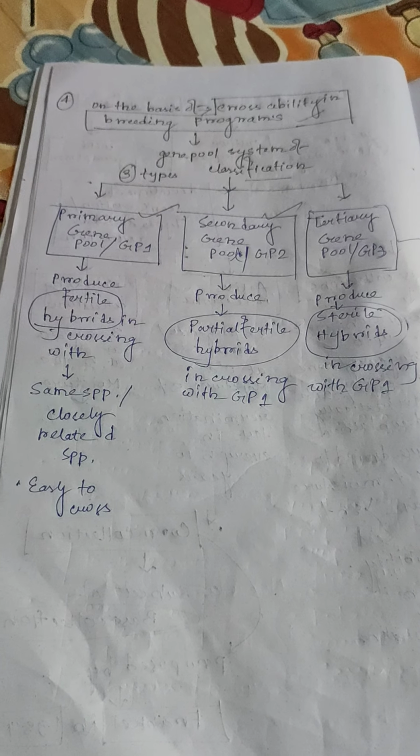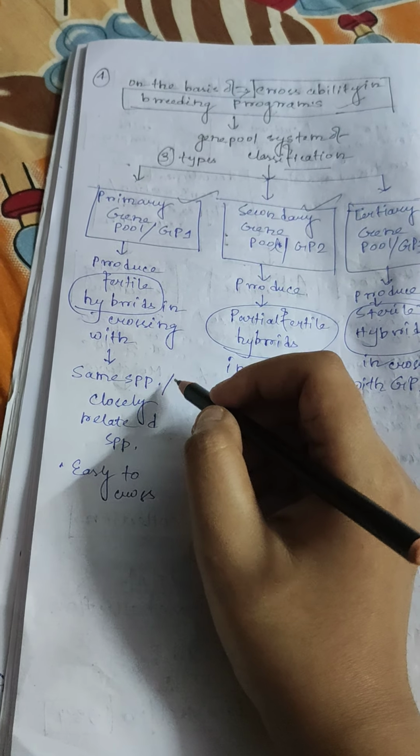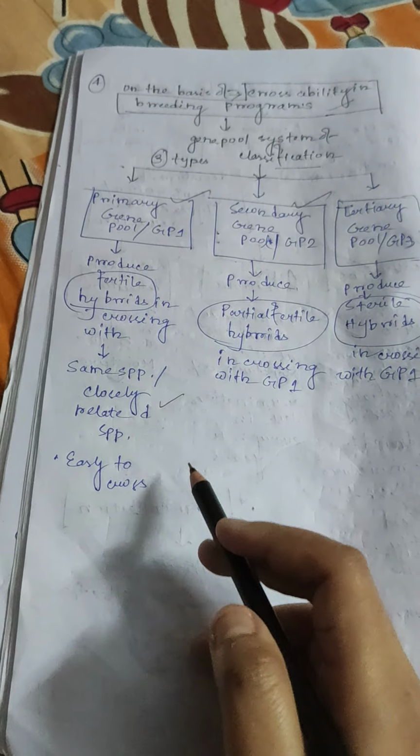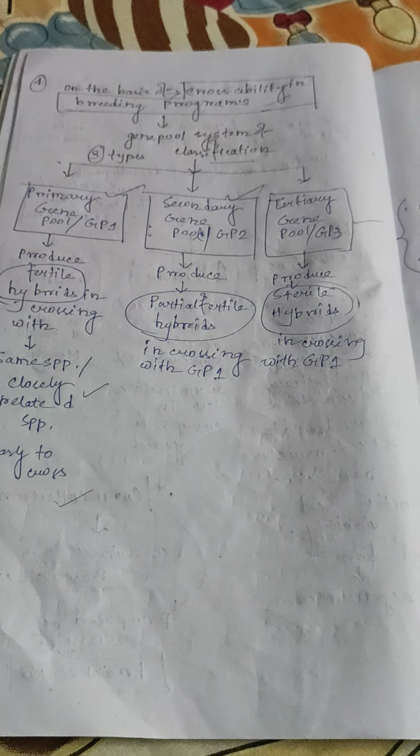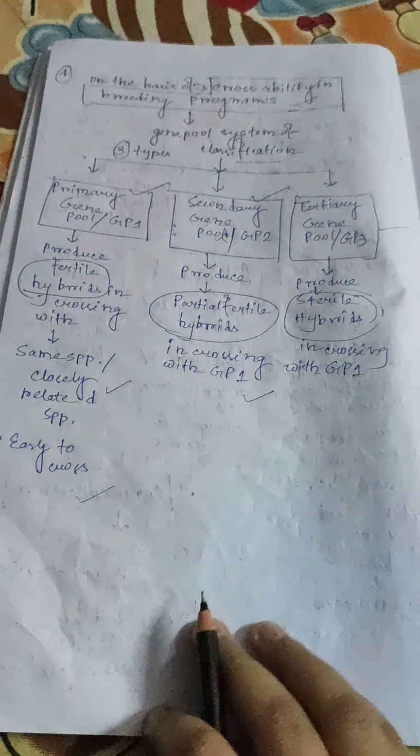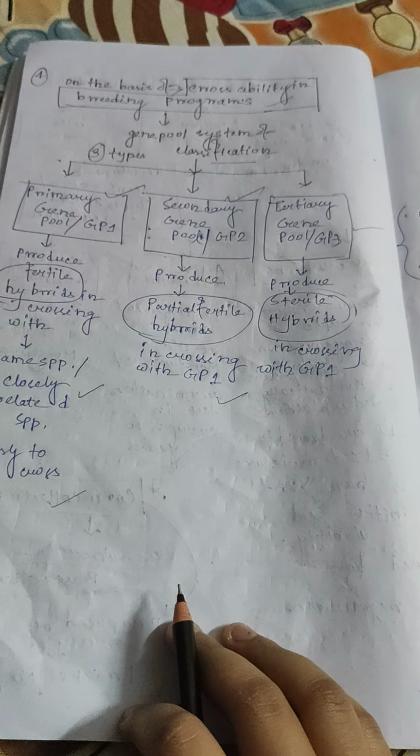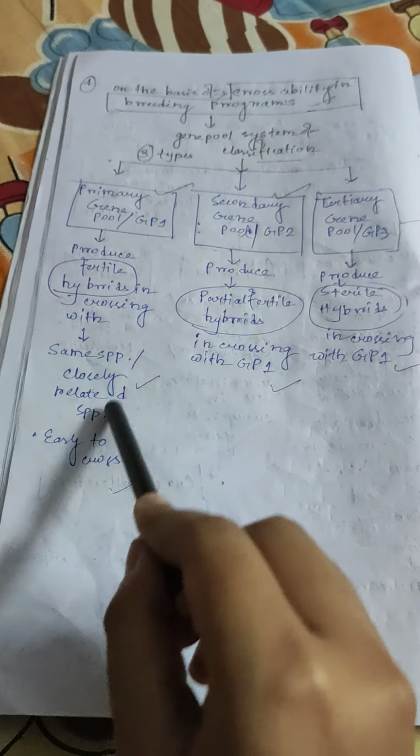First is primary gene pool or GP1, which produces fertile hybrids in crossing with same species or closely related species. Primary gene pool is easy to cross. Secondary gene pool or GP2 produces partially fertile hybrids in crossing with gene pool 1. Tertiary gene pool or GP3 produces sterile hybrids in crossing with GP1.